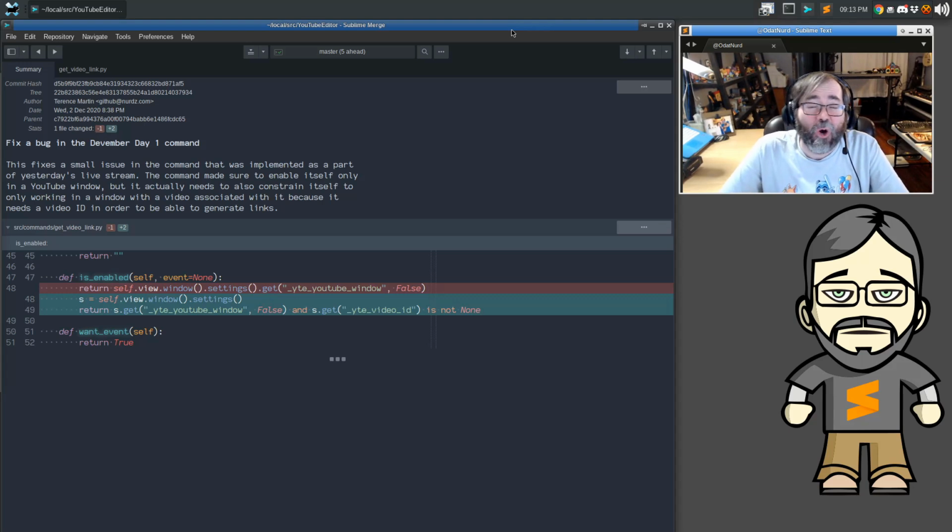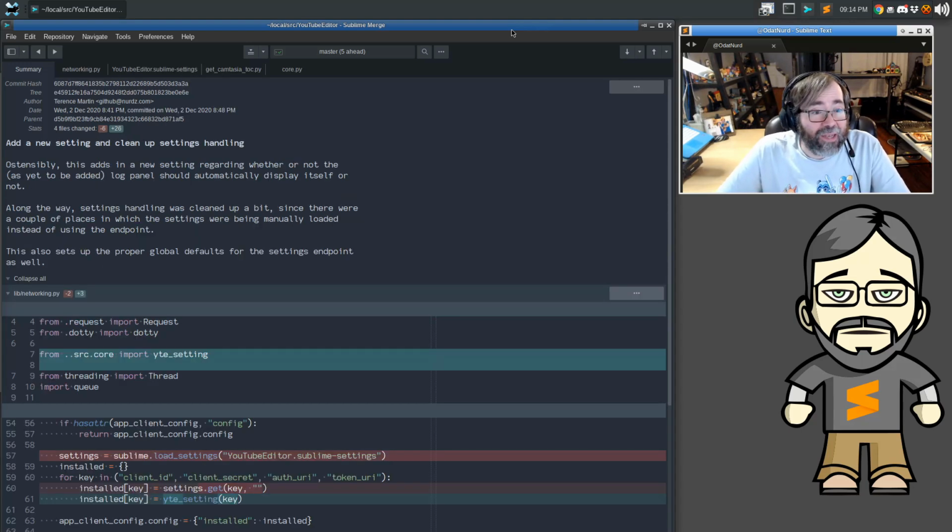And that's because we can open a new empty YouTube window for the purposes of preparing a new video for upload or something along those lines. In that case, there's not a video ID associated with a window yet. There is if you use details. So we have to make sure that we get this. Now, this manifests itself by generating YouTube links that have none in the name because that's the value of the setting. That was a little bit unfortunate, but we went ahead and fixed that one up as soon as I noticed it.